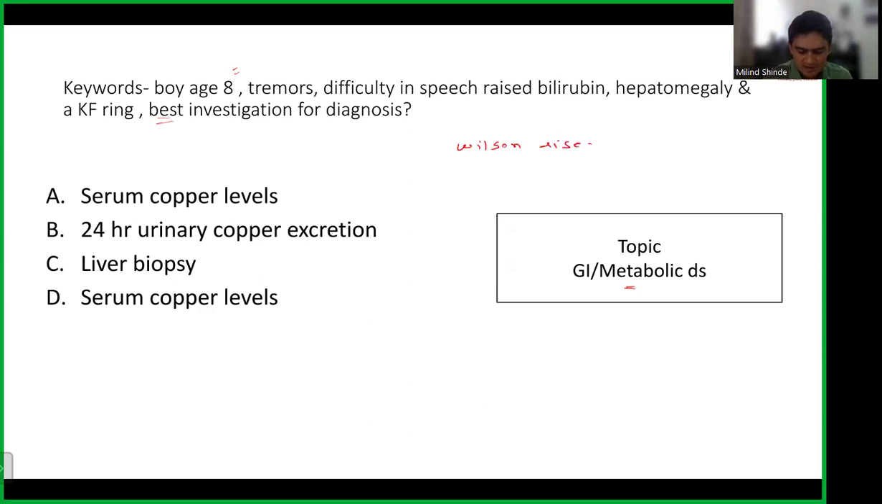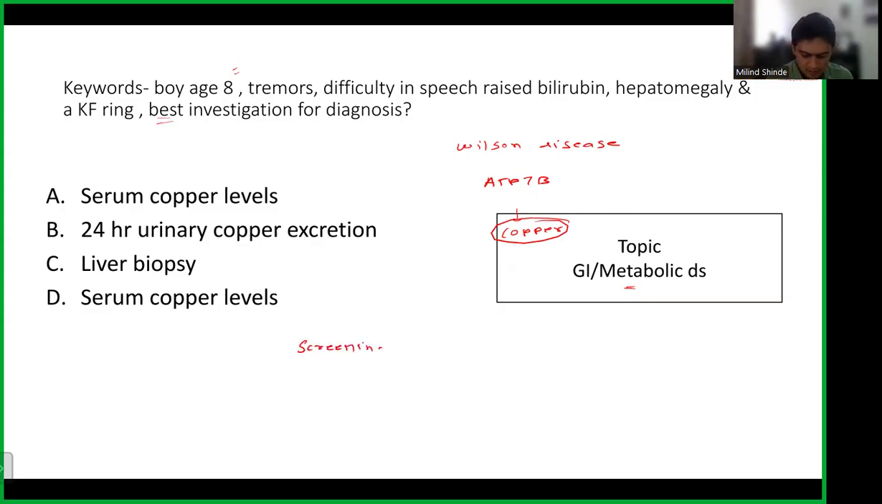Wilson's disease is due to ATP7B gene mutation, and it is a disorder of copper metabolism that we understand. The body is not able to excrete copper, so there is excessive copper getting deposited inside your body. Now, how to diagnose this? How do you know that there is an excess of copper? There are some screening tests.